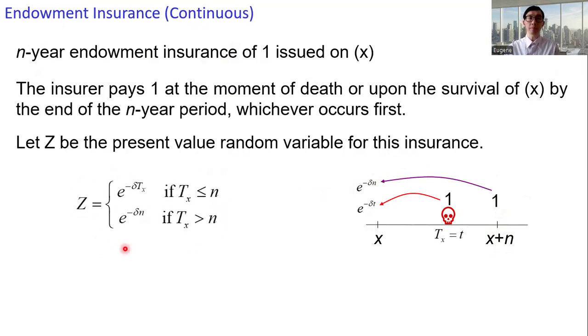And we have the PMF of Z. If T_x is less than or equal to n, the present value depends on T_x. And if T_x is greater than n, Z is a constant, e to the power minus delta n. The expected value: the n-year endowment insurance can be expressed as the n-year term insurance plus the n-year pure endowment. For the pure endowment, we never write a bar above the A because the survival benefit is never paid at the moment of death.